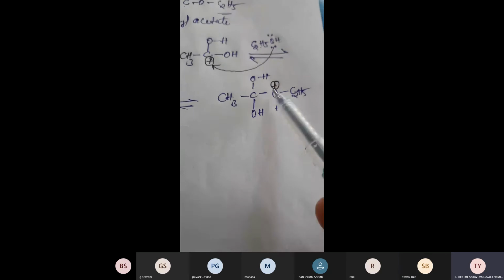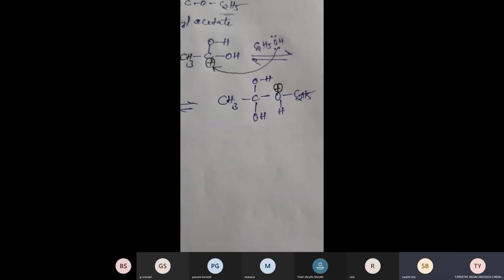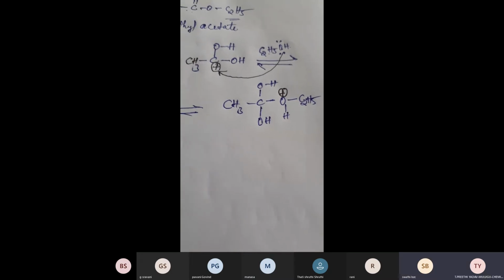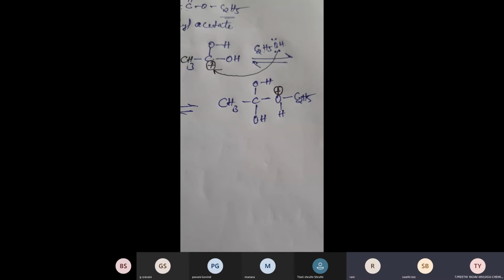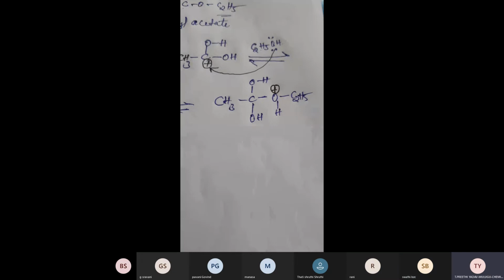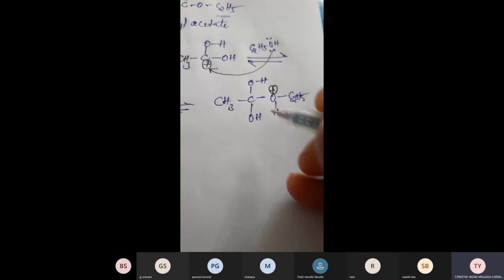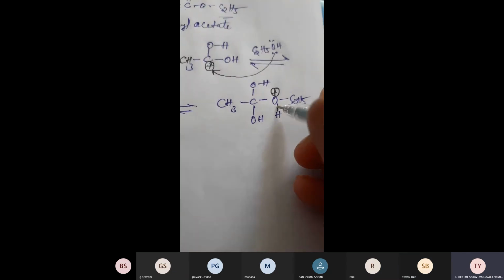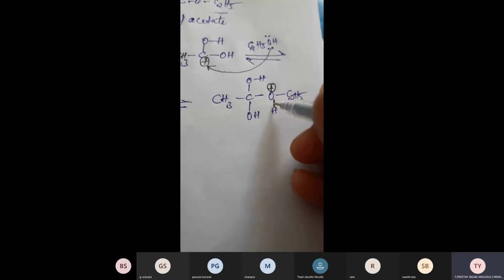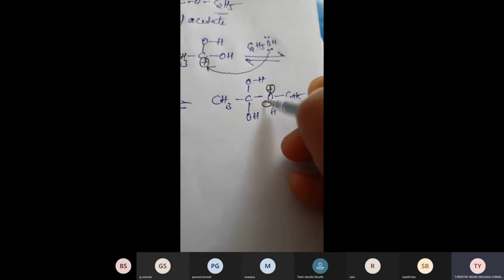Now see here, oxygen has a positive charge, and the meaning of that is it requires electrons. Good. So what does oxygen do? This oxygen takes the electrons from this hydrogen. The bond pair of electrons which is present between oxygen and hydrogen, this bond pair of electrons is taken by oxygen.